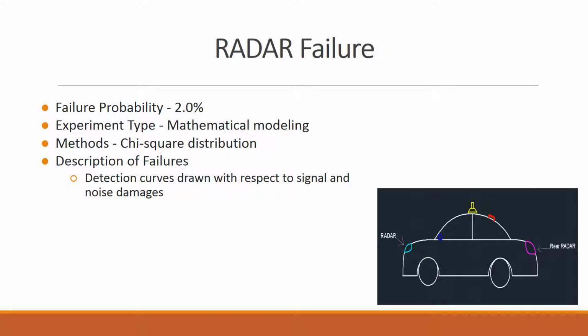Next is radar failure, where the probability of failure is 2%. This number was found from another source, which used mathematical modeling to gather results. These results were analyzed using chi-square distribution, and those failures can be seen in detection curves drawn with respect to signal and noise damages.